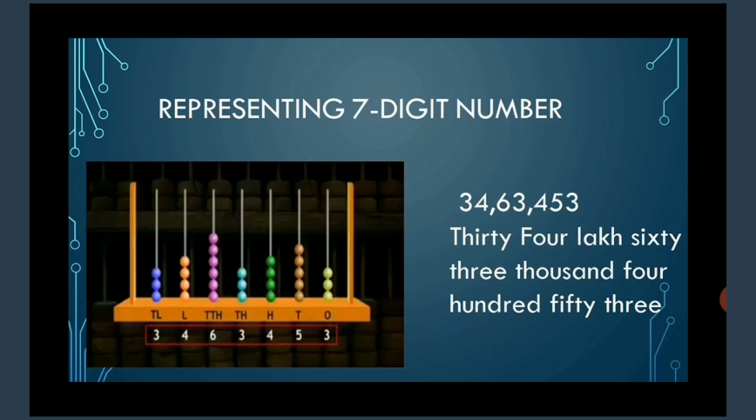Similarly, you can see the lakhs place, the beads are 4 and mark it as L. Next you have 10 lakhs digit, that is 3, put 3 beads on the spike and mark it as TL. This is how we represent numbers on abacus.